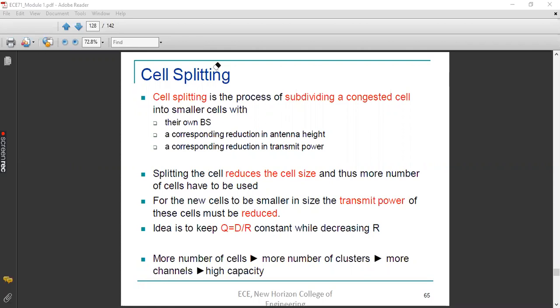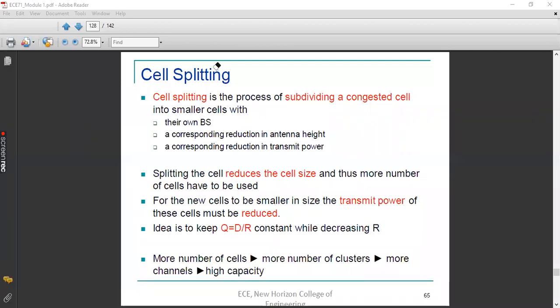So the same fraction is decreasing in the numerator and denominator. As a result, the ratio D by R will become constant. For example, if R is reduced by half, then D will also be reduced by half. What is D? D is nothing but the distance between the co-channel cells. Clear?